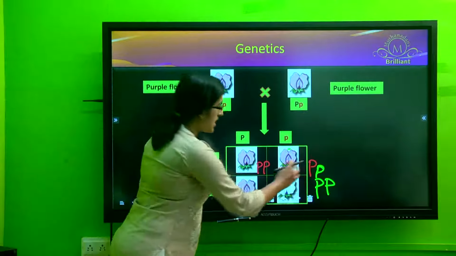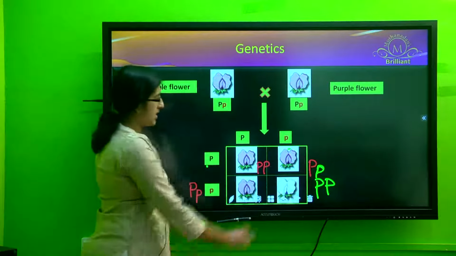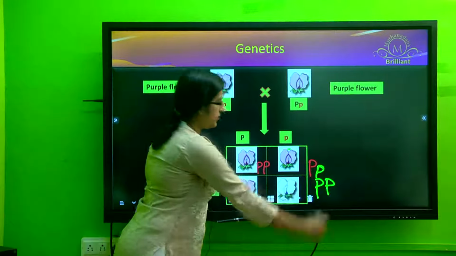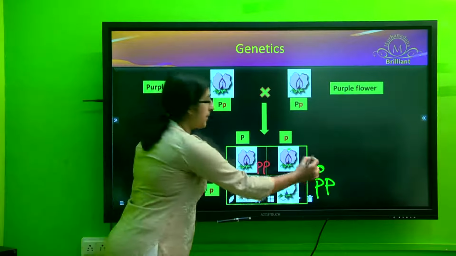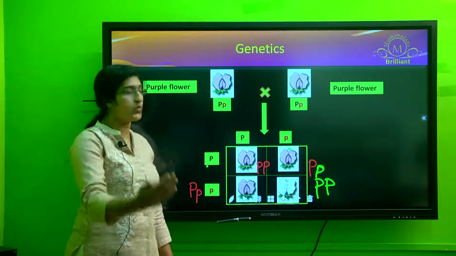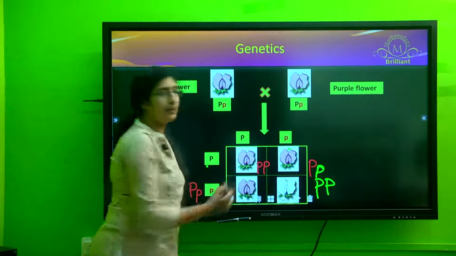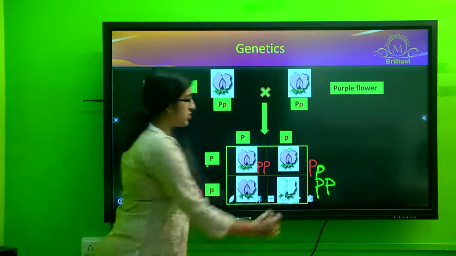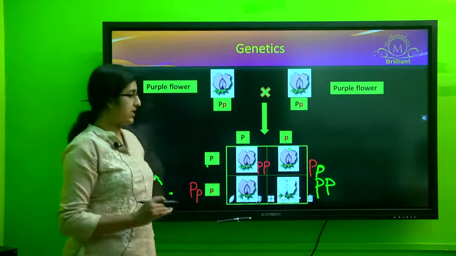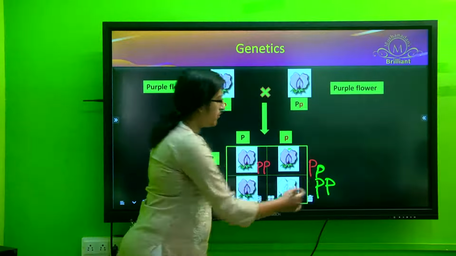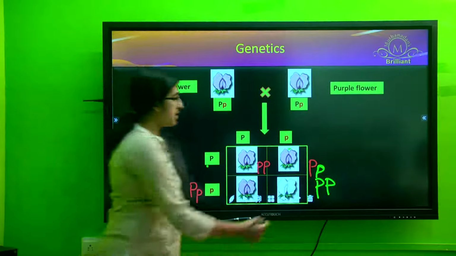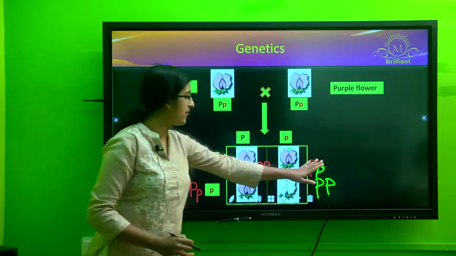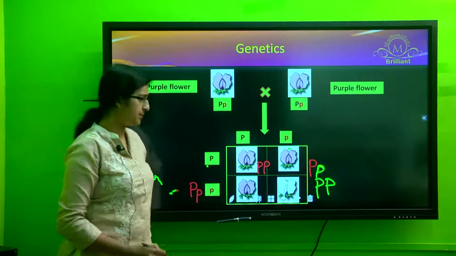Now, even though the second and the third hybrid had one allele for the purple color and the other allele for the white color, since the purple color is the dominant one, what we could visualize phenotypically would be the purple color flower. Only the last hybrid, which received both the alleles for the white flower color, would phenotypically show the white color because it had both the alleles for the recessive character. It did not have the allele for the purple color.